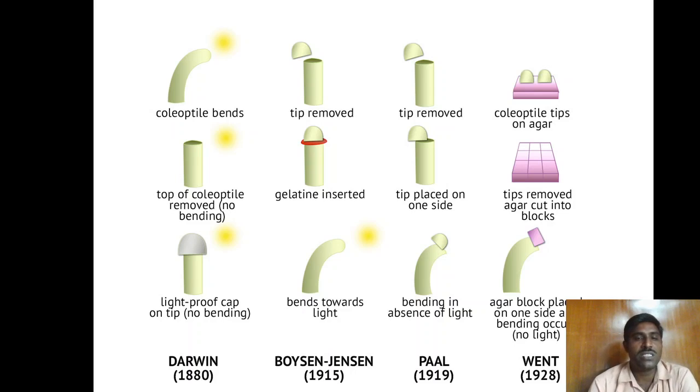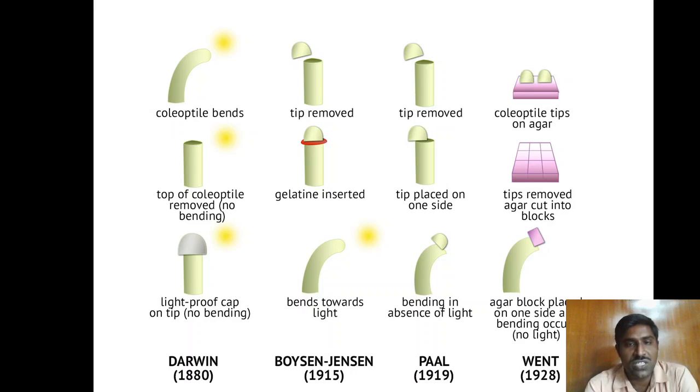First, Darwin's experiments. Darwin first grew the plant in the light. He observed that the coleoptile bends. Then the coleoptile tip is removed, and no bending occurs. Then he placed a cap on the coleoptile tip, and no bending is observed.